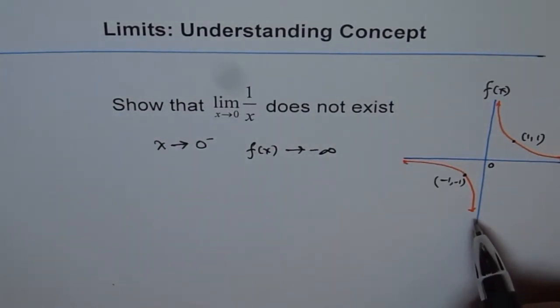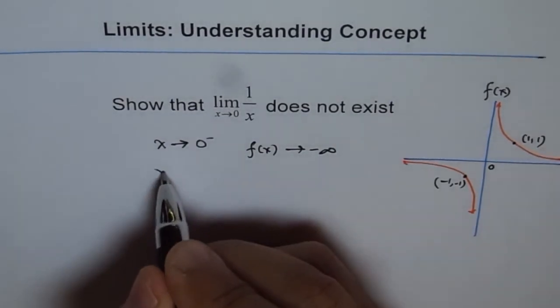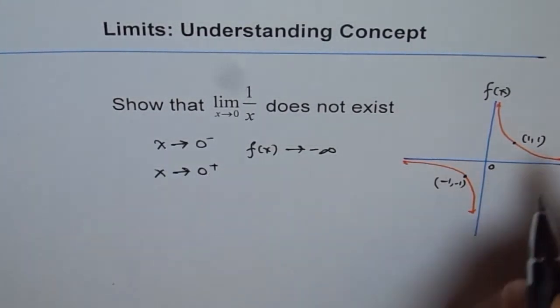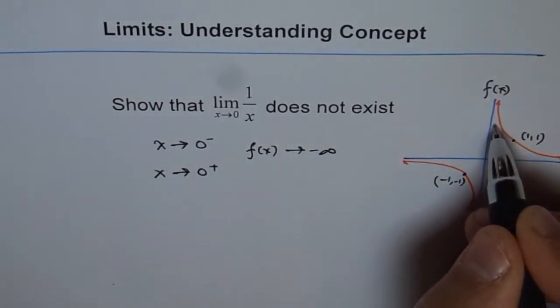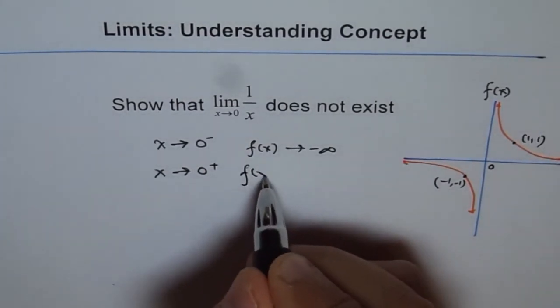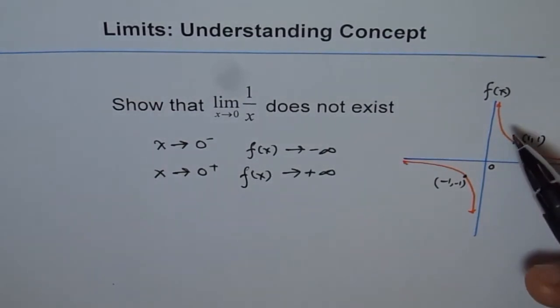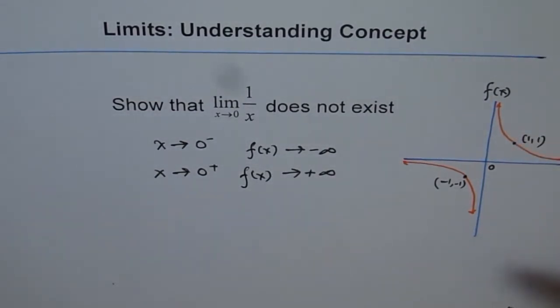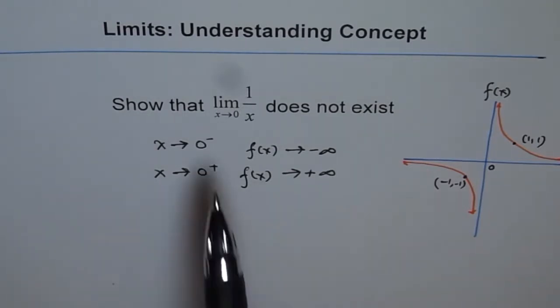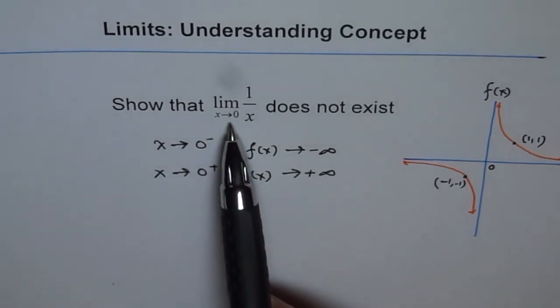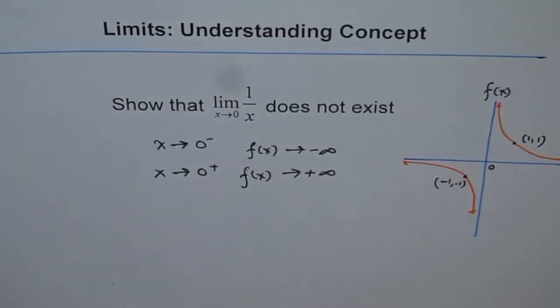It approaches negative infinity. And as x approaches 0 from the positive side, that means from this side, right? Then f of x approaches positive infinity. Since f of x does not approach a single value from both sides, we say that the limit of the function does not exist. Correct? So that is how we know that the limit as x approaches 0 of 1 over x does not exist.